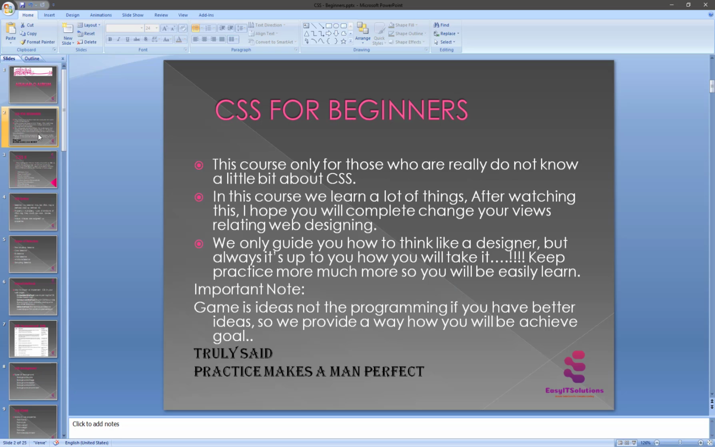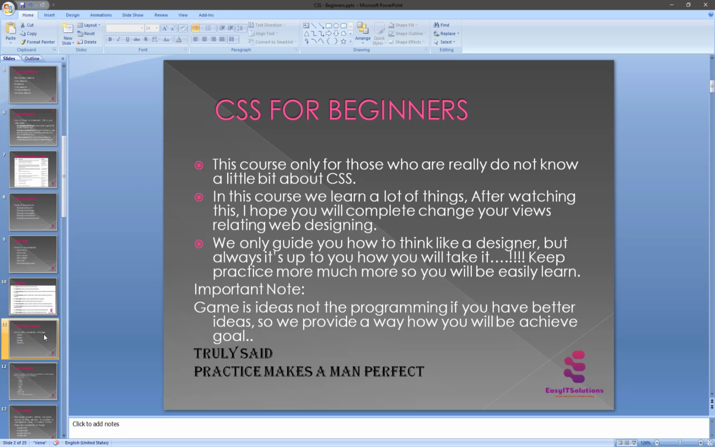And another important thing I already told you: the game is ideas, not the programming. How good you are in programming doesn't matter as much as how good you are in ideas, because it shows the impact of your designing. If you have a better idea, we provide a way for you to achieve your goal. So keep practicing more and more, and you will learn. Okay, Allah Hafiz.